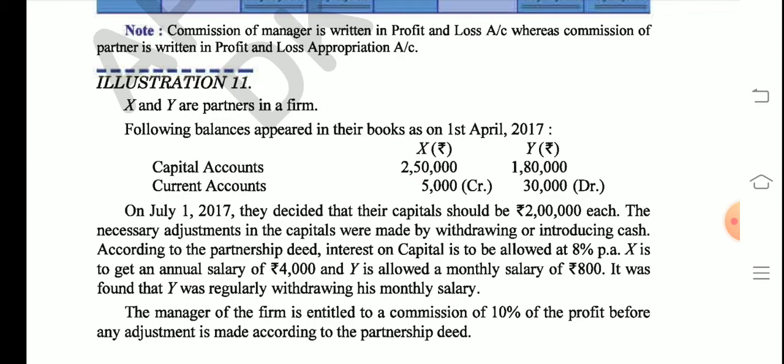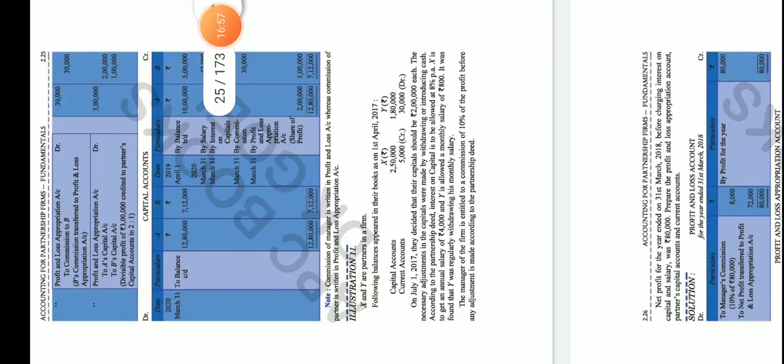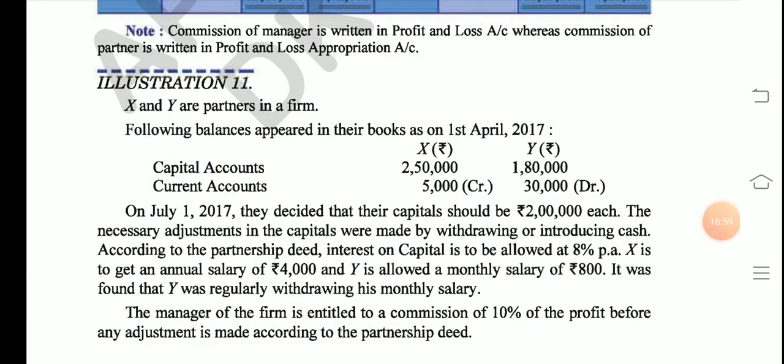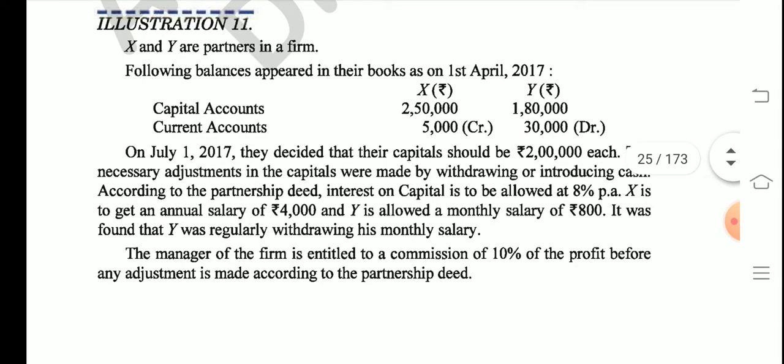Always remember, debit and credit is given to you in the question. So while drawing the current account, we will write by balance b/d, and we will write 5,000 in X's column, and Y's column would remain vacant. And then in Y's column on the debit side, we will write to balance b/d, and we will write 30,000. So this question is given to you.